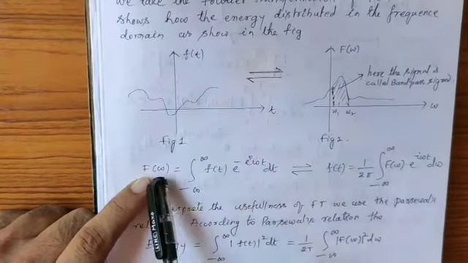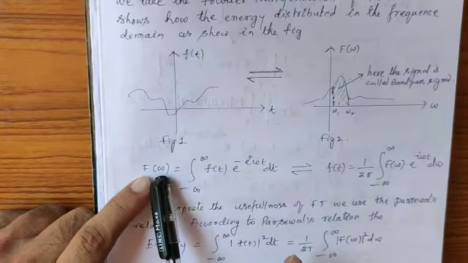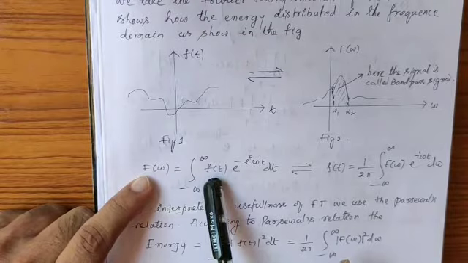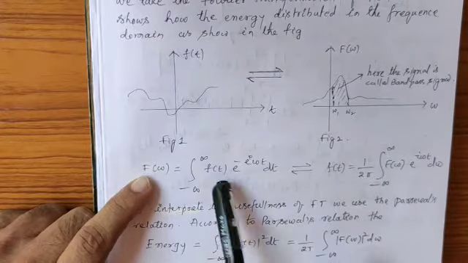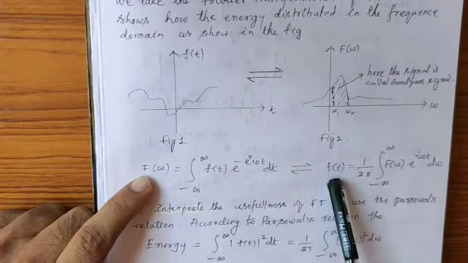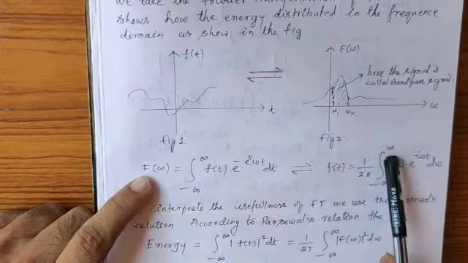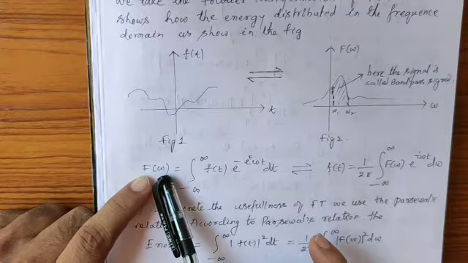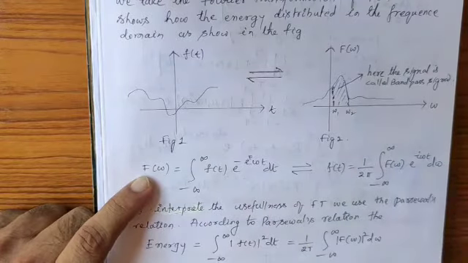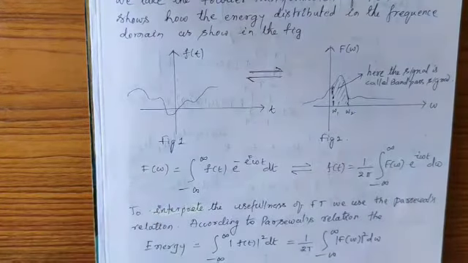Now if you know F of omega, that means the Fourier transformation of a function f of t, you can extract f of t using the inverse Fourier transformation. What is f of t? f of t is 1 by 2 pi times the integral from minus infinity to plus infinity of the Fourier transformation of the function f of t into e power, this time plus i omega t, d omega.